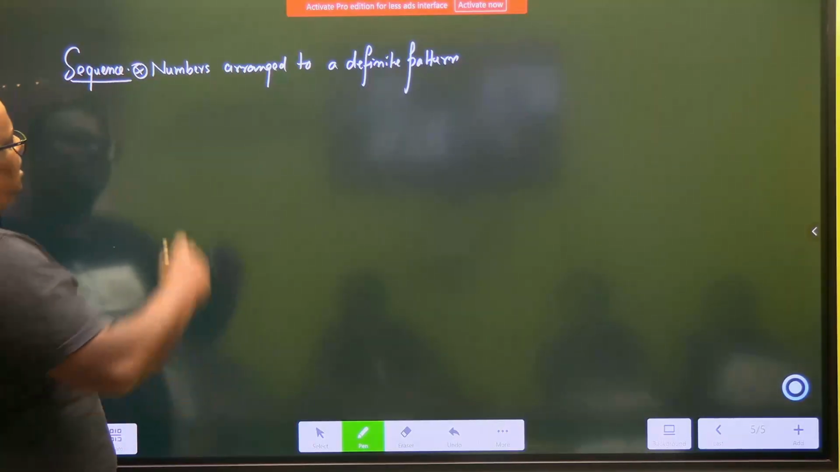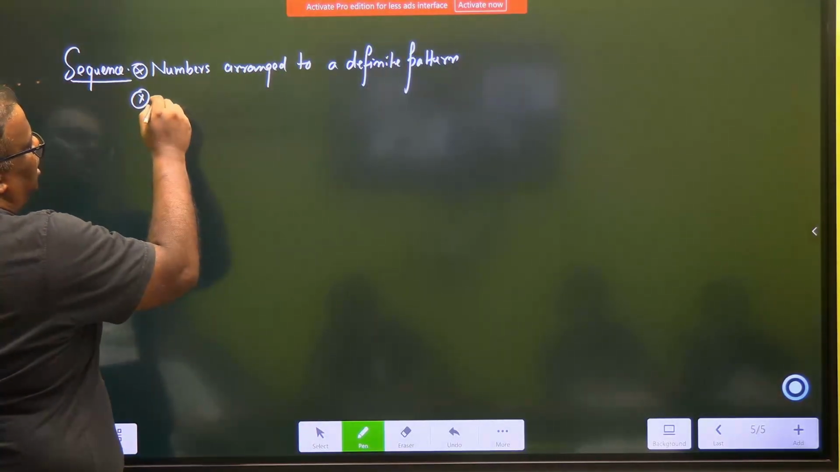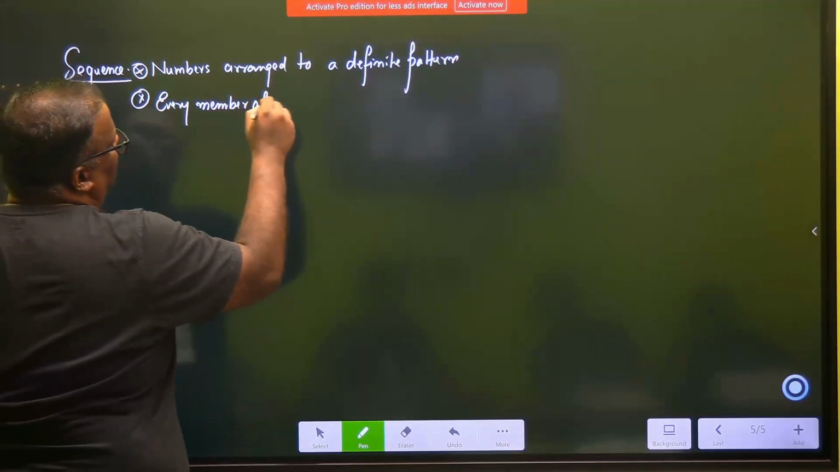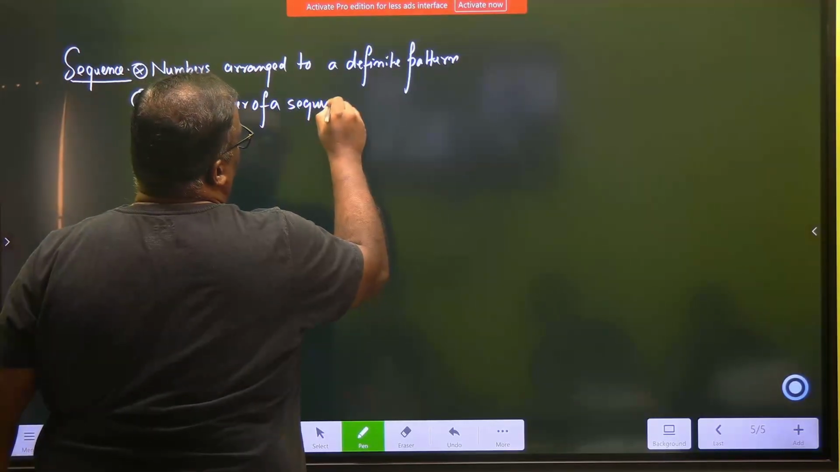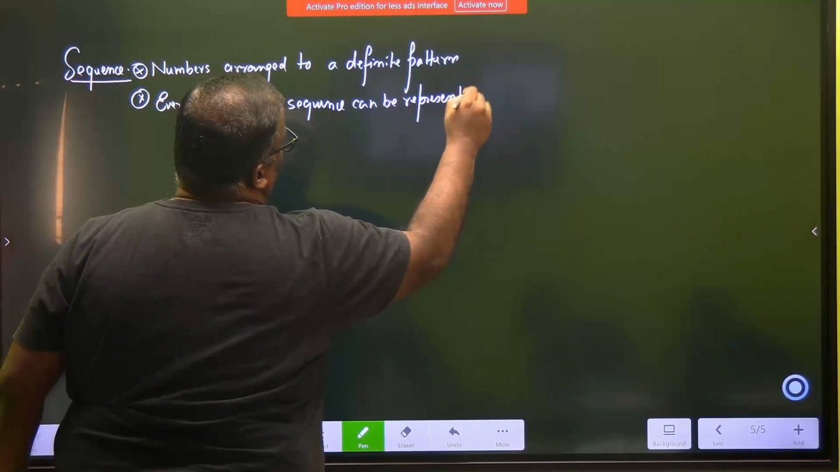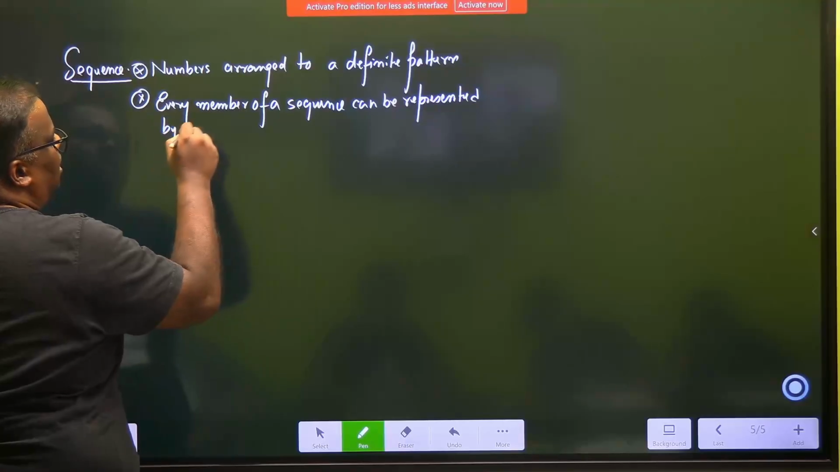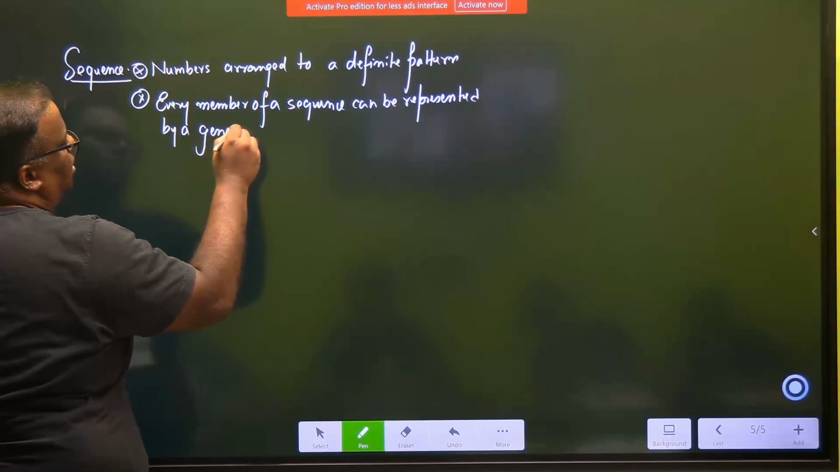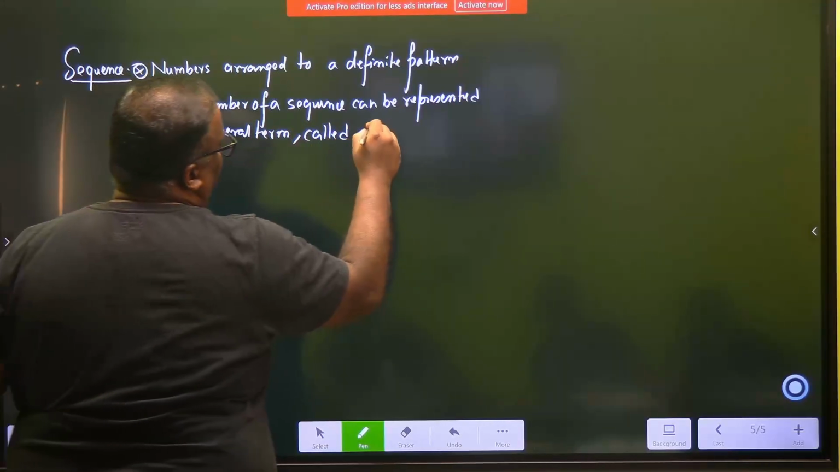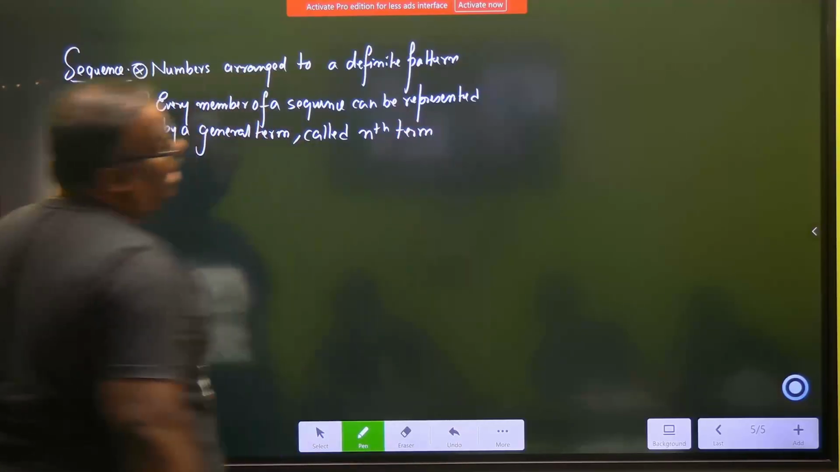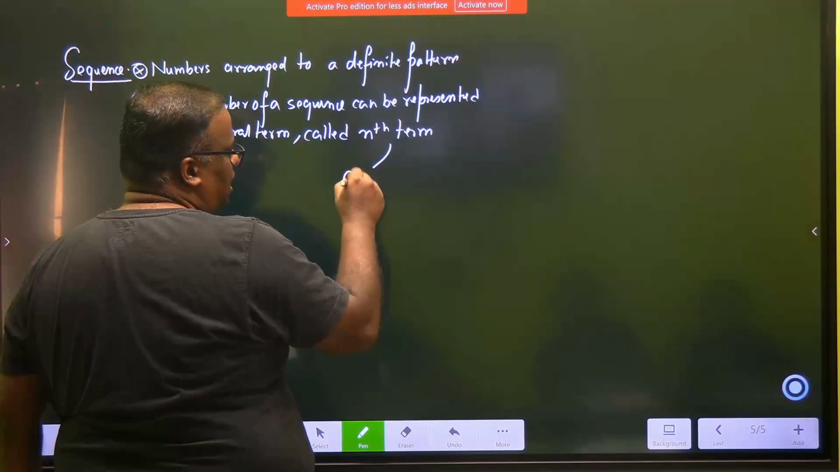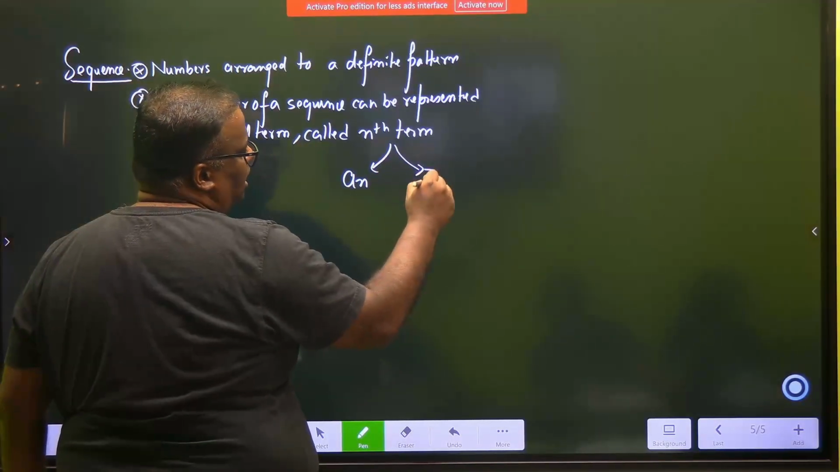The other confirmation is that every member of a sequence can be represented by a general term called the nth term. It is called the nth term, right? This nth term in some books will be represented as an, in some books as tn.